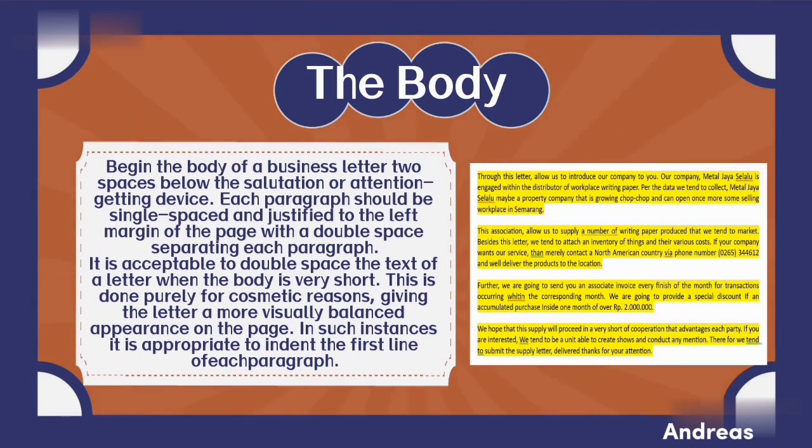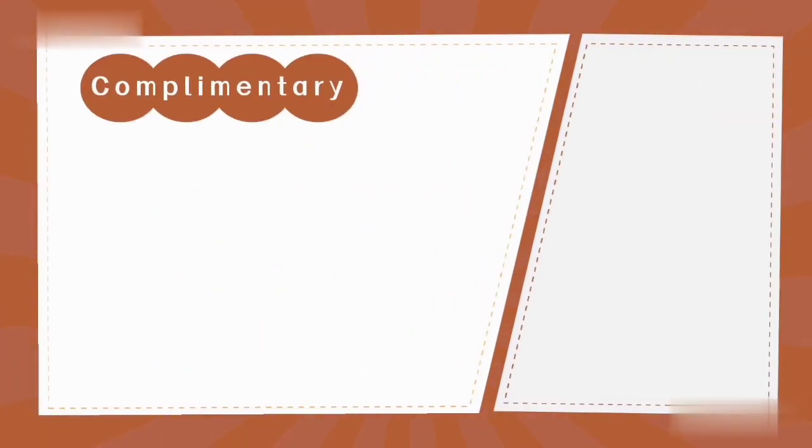Begin the body of the business letter two spaces below the opening salutation or attention grabber. Each paragraph should be single-spaced and left aligned to the left margin of the page, with a double space separating each paragraph. Double spacing the letter text is acceptable if the body of the letter is very short. This is done solely for aesthetic reasons, giving a more visually balanced look to the page. In such a case, it is appropriate to indent the first line of each paragraph.